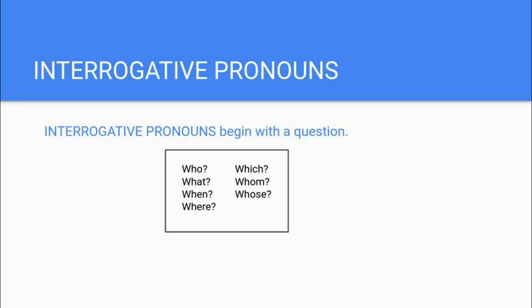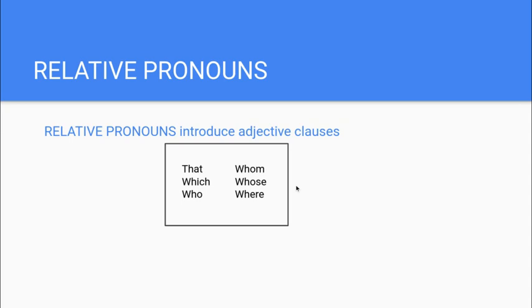So those are probably pretty easy to figure out. When will the play begin? Question. When is our pronoun there. Relative pronouns introduce adjective clauses. So, the topic that the author covered. The person who stole my car keys, whatever it is. You're introducing an adjective clause.